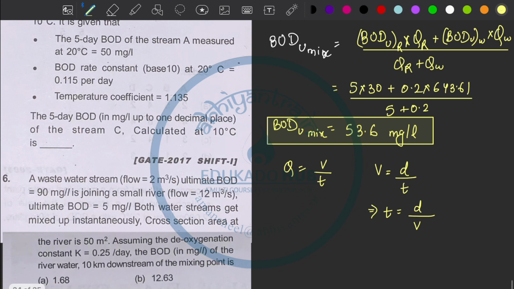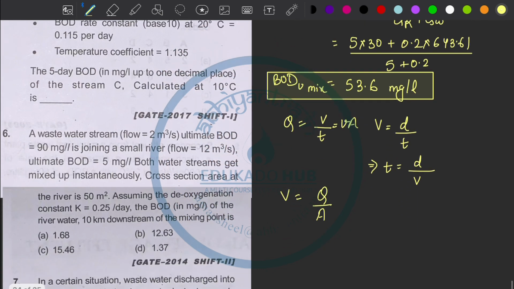Can I calculate velocity? Velocity is nothing but total discharge upon area, since discharge is velocity into area. The total discharge is 5.02, divided by area, that is 40. So the velocity comes out to be 0.13 meter per second.